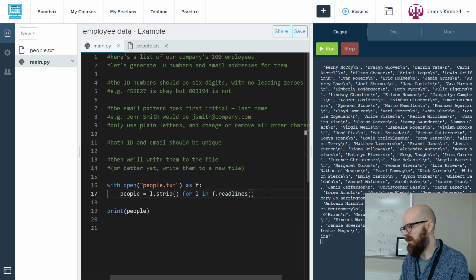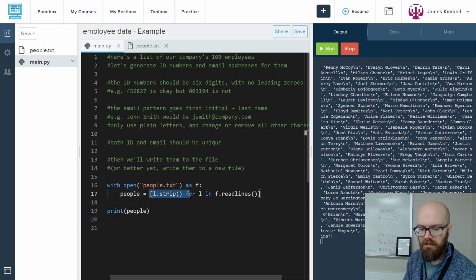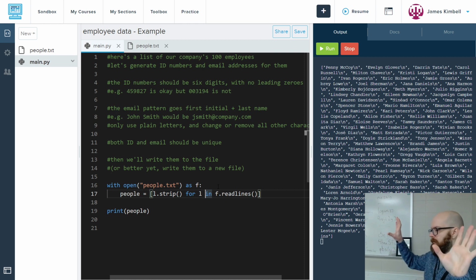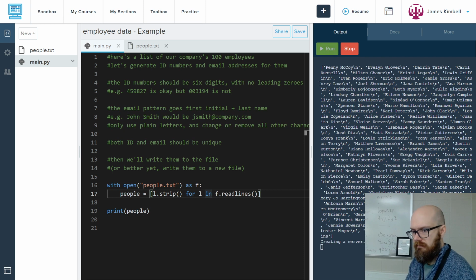L just is my way of saying line. I would give it a good descriptive long name if I was going to ever use it again, but I'm only using it right here, and then it never shows up again. So l.strip means strip the line, take off any spaces that were on the ends or new lines that were on the end or tab that was on the end, and just give me the good stuff. So now if I try it, I'll see